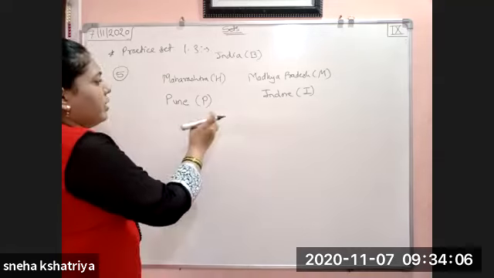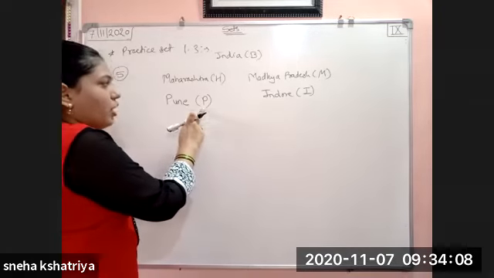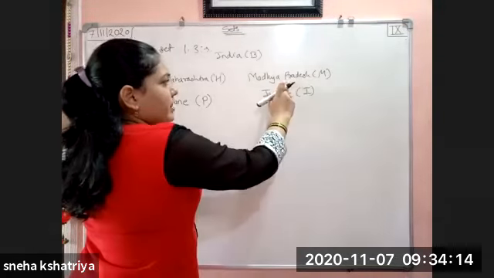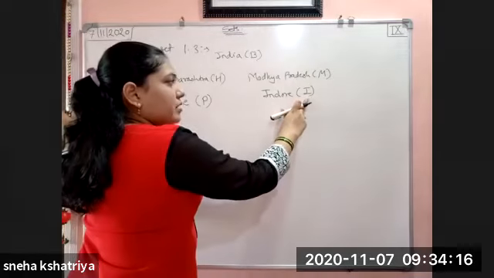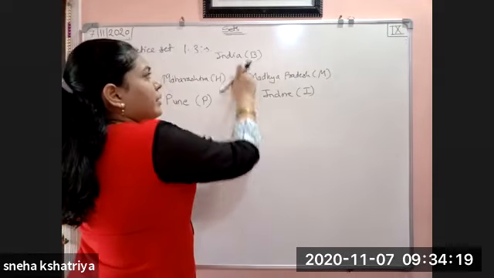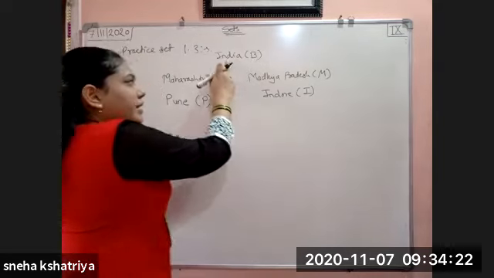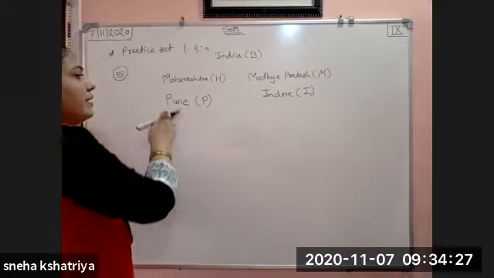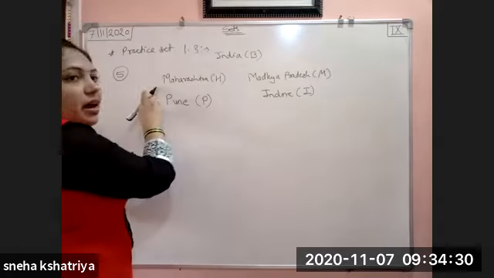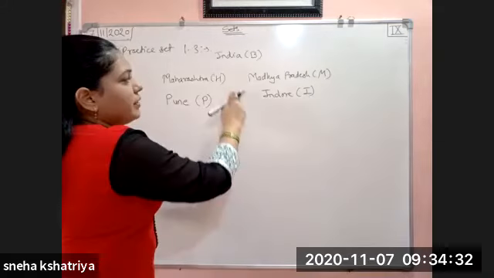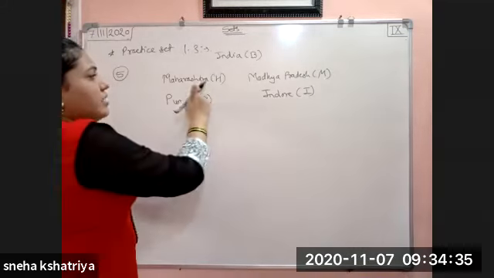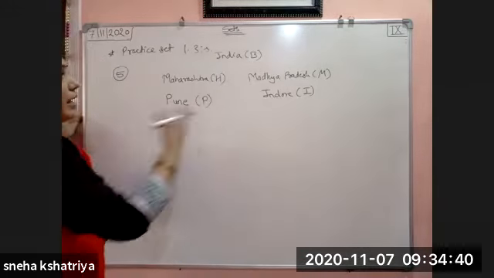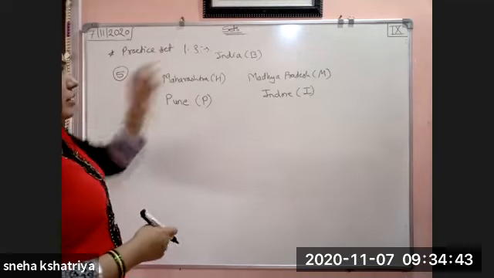Now they have given us that P is the set of all residents who live in Pune. After that, M is the set of all residents who live in Madhya Pradesh. Then I is the set of all residents who live in Indore. Then B is the set of all residents who live in India, and H is the set of all residents who live in Maharashtra. Now we know that Pune is a city in Maharashtra state and Indore is a city in Madhya Pradesh state, and these two states lie in our country, India. Now we have to write down all the relations.